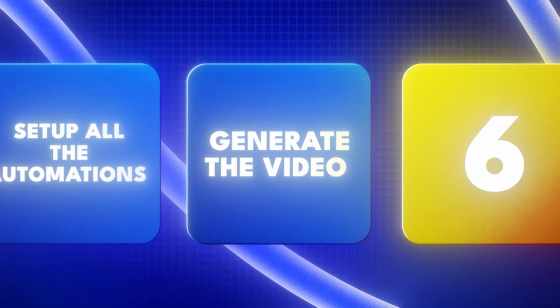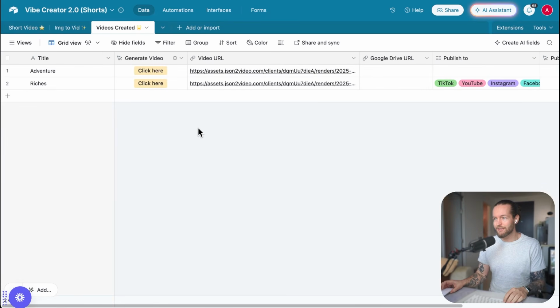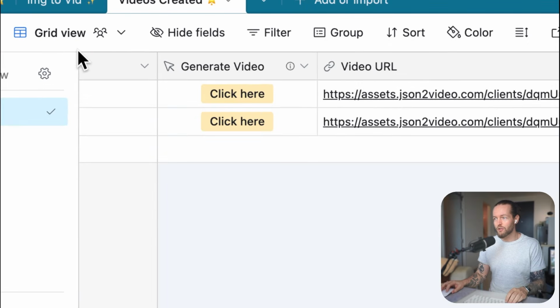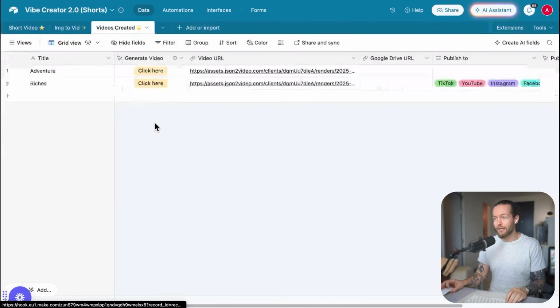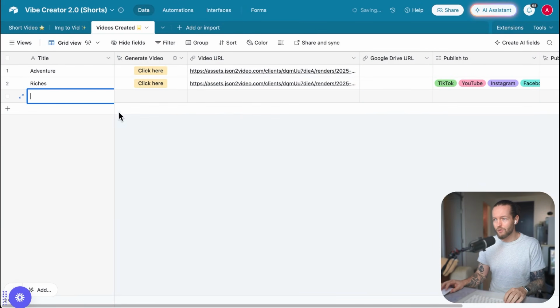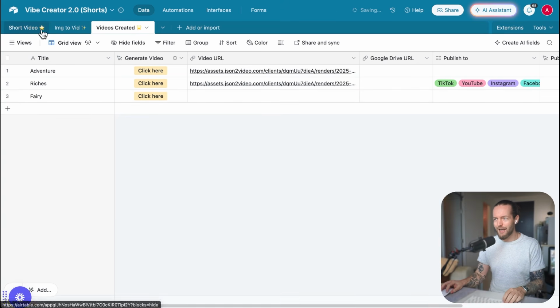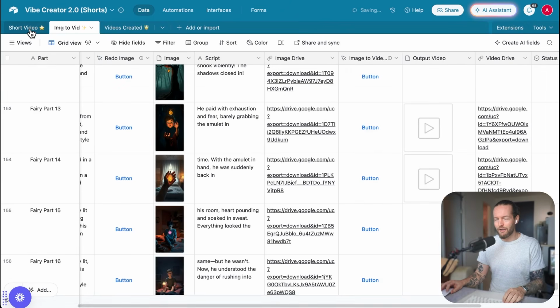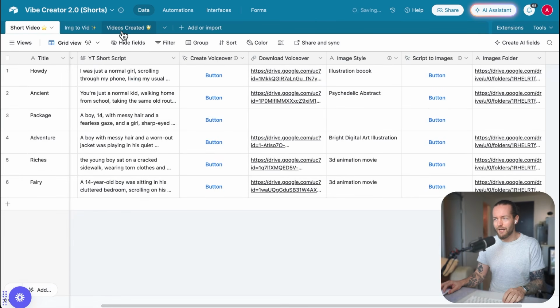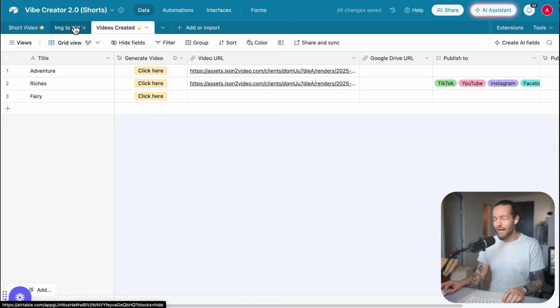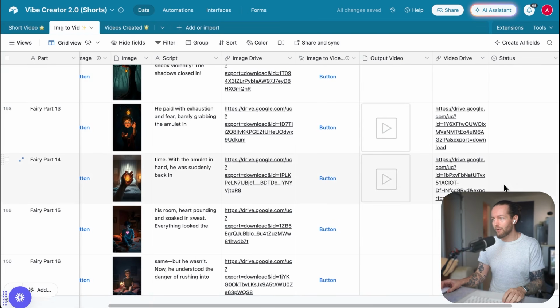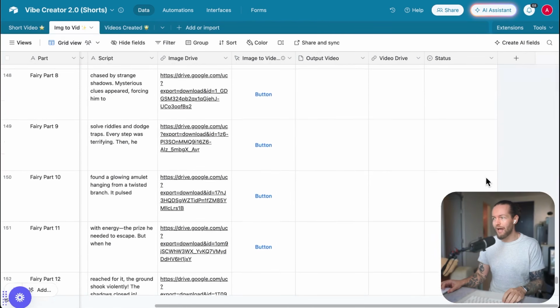So as you can see, we have the videos created tab in the top here, where we can just click on generate video and it's going to run perfectly. Now, all we need to do here is to click on the title. Do you remember what I called it? It was Fairy, and it's important that they have the exact same name here because we use that in the automation.